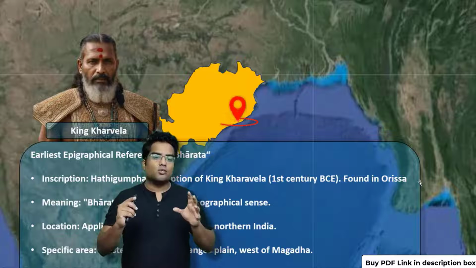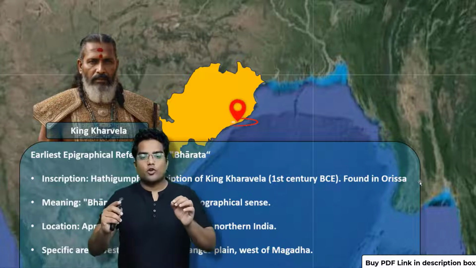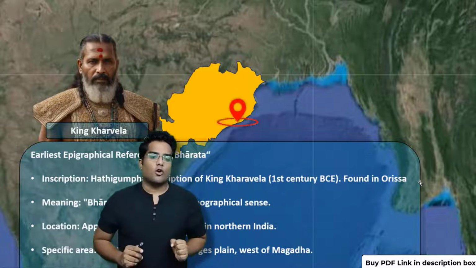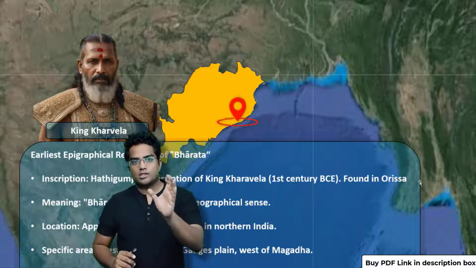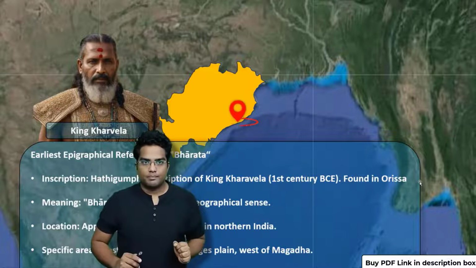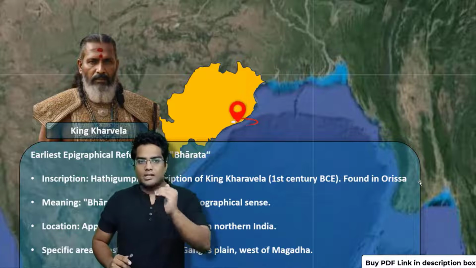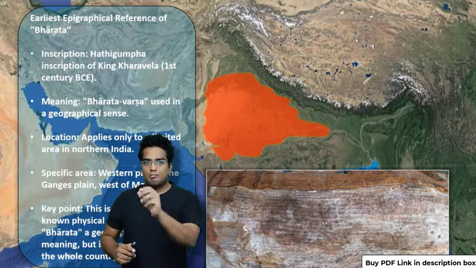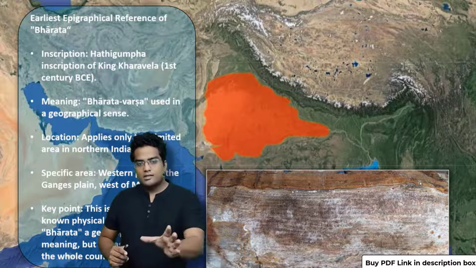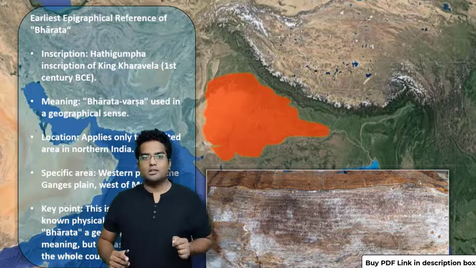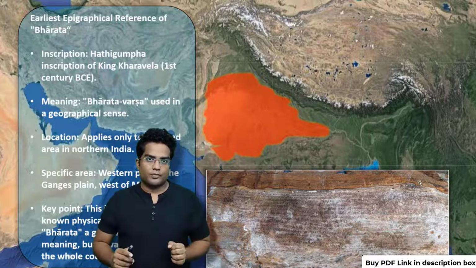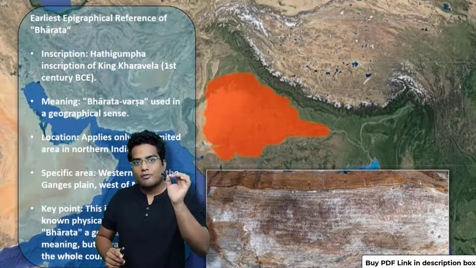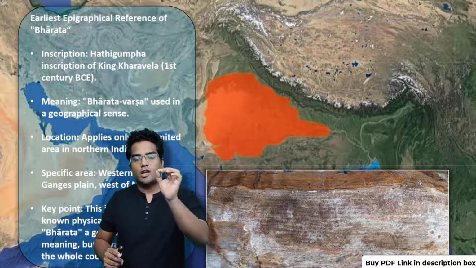Here Bharatvarsha or Bharata's empire is used in a geographical sense. Remember, this Bharatvarsha is quite limited to North India. Basically, he says Bharatvarsha is only the western part of the Ganges plain, basically the west of Magadha. We will learn in detail, but essentially this is the area he mentions. As you can see, this is the inscription that talks about Bharatvarsha or Bharata's empire. So this is the actual epigraphical evidence that mentions Bharata.